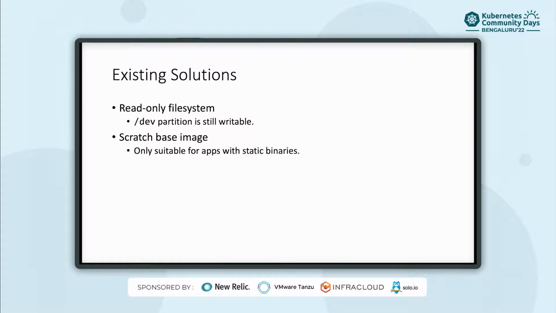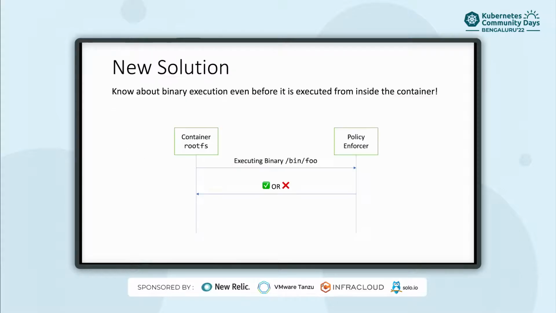The other solution is using a Scratch-based image. It is the most secure setup, I think, but it is only suitable for apps that have static binaries. Applications that need an interpreter won't be able to run in Scratch-based images. They have to be shipped with a bunch of packages. So those were the existing solutions with their disadvantages.